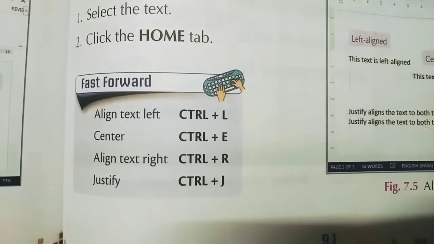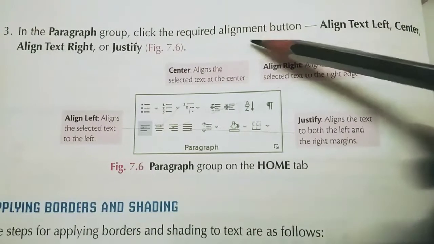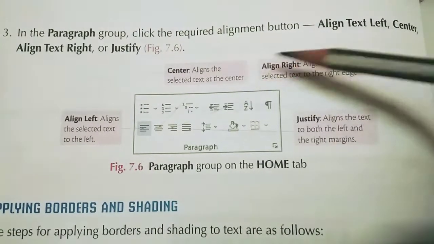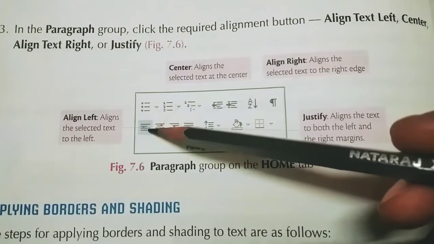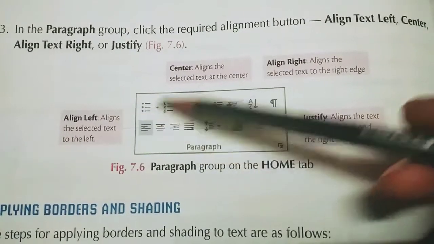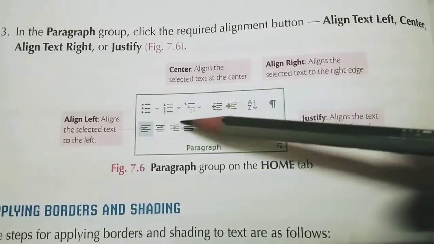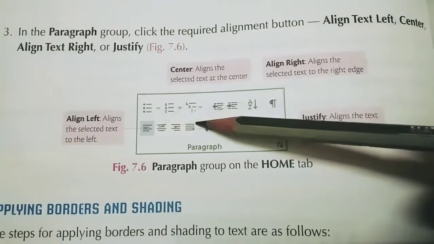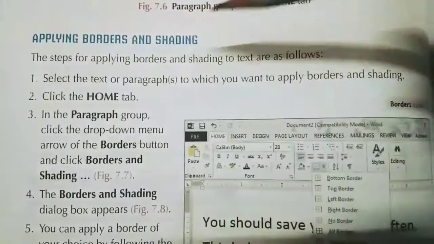Then go to the next page. Here you can see in the next page all the alignments are written. So you can see here properly. This is left align, this is center align, this is right align, this is justify align. Now applying borders and shadings.